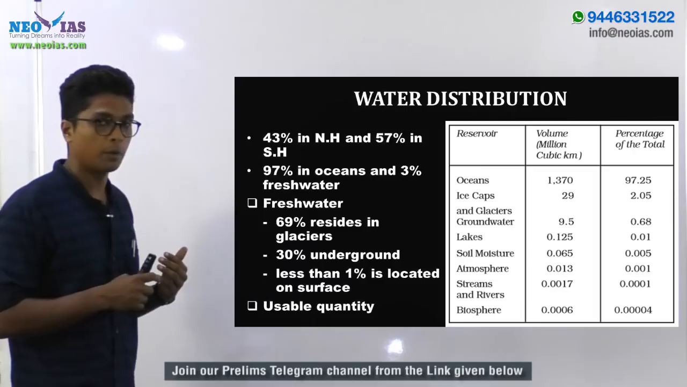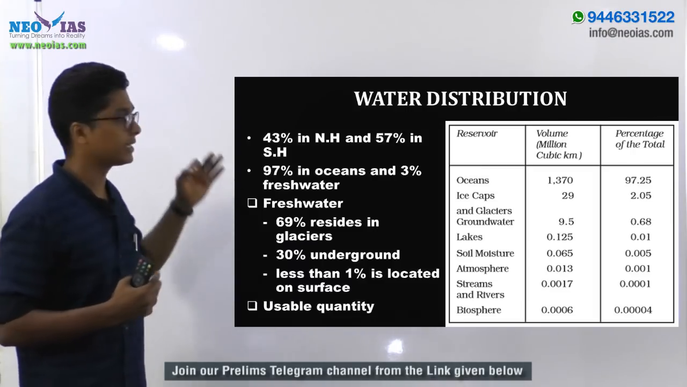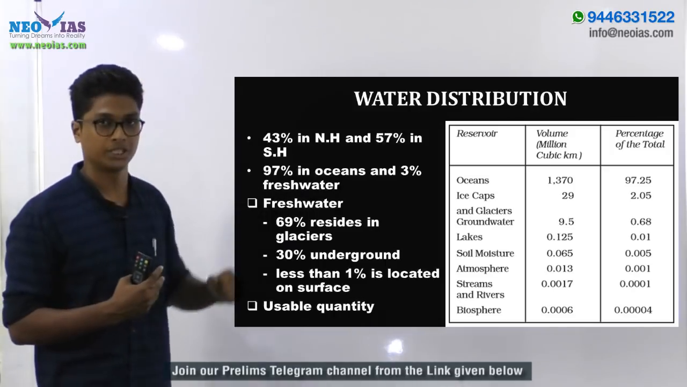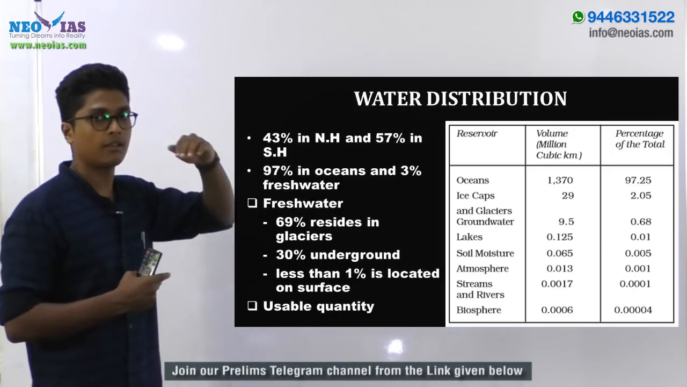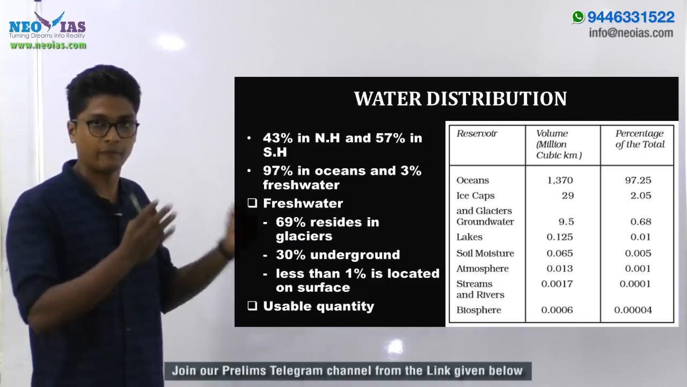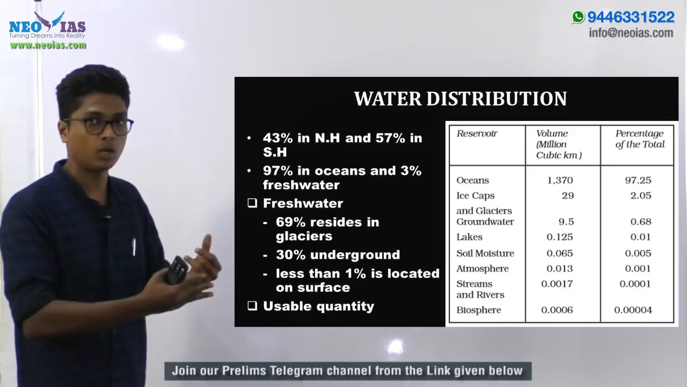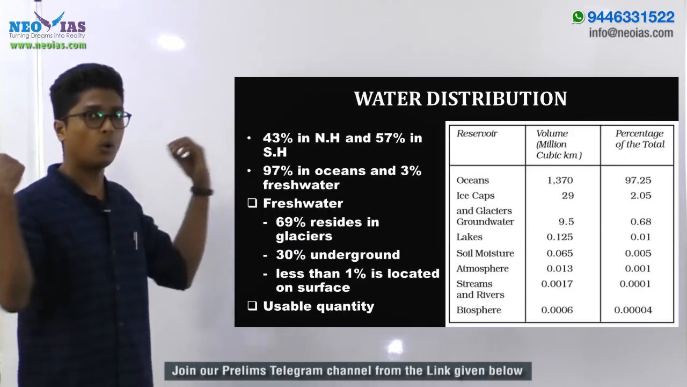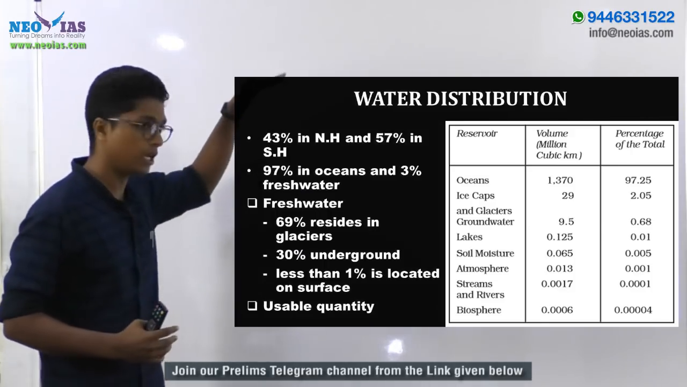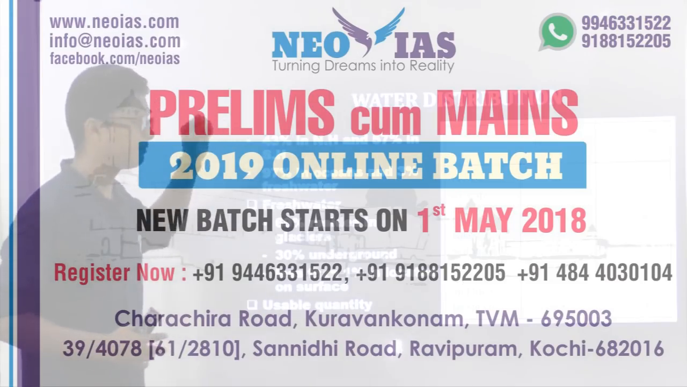Now another thing you have to keep in mind: of all the water, 97% is bound up in our oceans, right? The rest, 3%, is distributed in all the rivers, lakes and everywhere. So of the total amount of water, be it fresh water or saline water, 97% is in our oceans, and the rest 3% is regarded as fresh water.